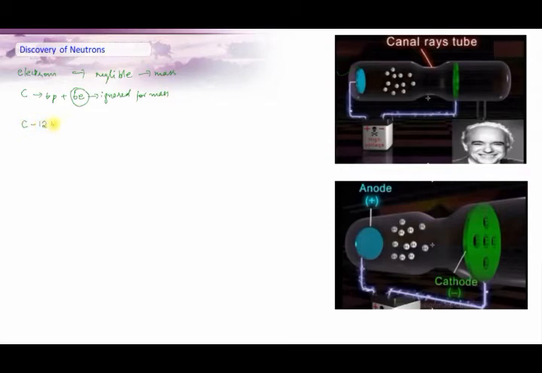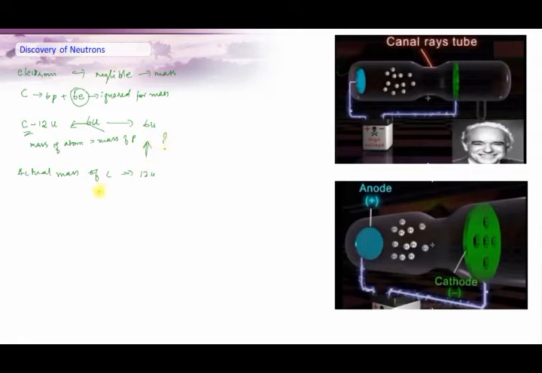So, we can say that the mass of an atom will be equal to the protons. But from the previous experience, we know that the atomic mass of carbon was found to be 12, but here the number of protons is 6. So, the total mass of carbon will become 6 u, but the actual mass of carbon was found to be 12 u. If protons alone contribute to the mass of an atom, then the mass of a carbon atom will become 6 u only. Then how do we explain this extra mass of 6 units?